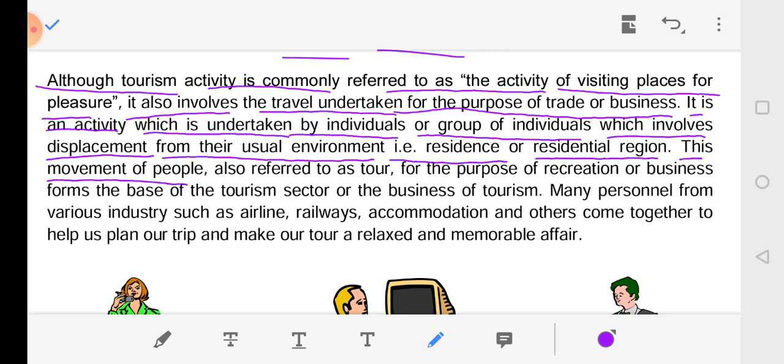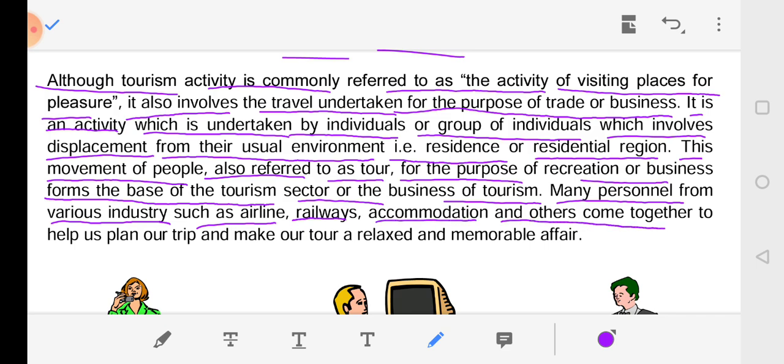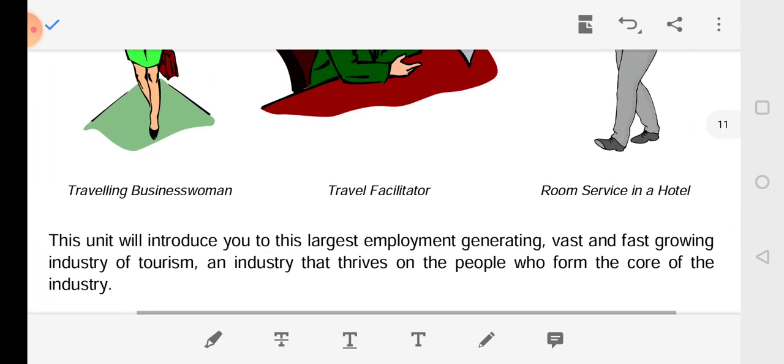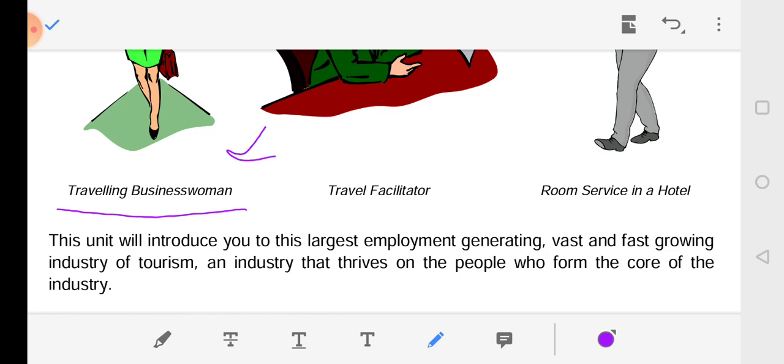This movement of people, also referred to as a tour, for the purpose of recreation or business, forms the base of the tourism sector or the business of tourism. Many personnel from various industries such as airline, railways, accommodation and others come together to help us plan our trip and make our tour a relaxed and memorable affair. So next, traveling businesswoman, travel facilitator and room service in a hotel.